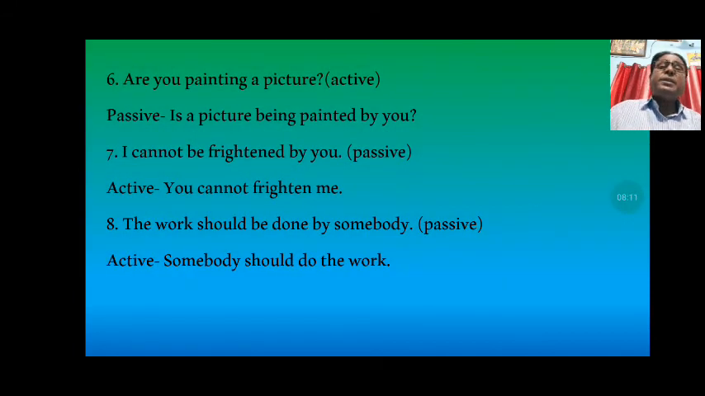Like that, other sentences are here. Are you painting a picture? This is active. And in passive it will be: is a picture being painted by you? I cannot be frightened by you. It is also in passive. Active will be: you cannot frighten me. The work should be done by somebody. That is in passive. Active: somebody should do the work.